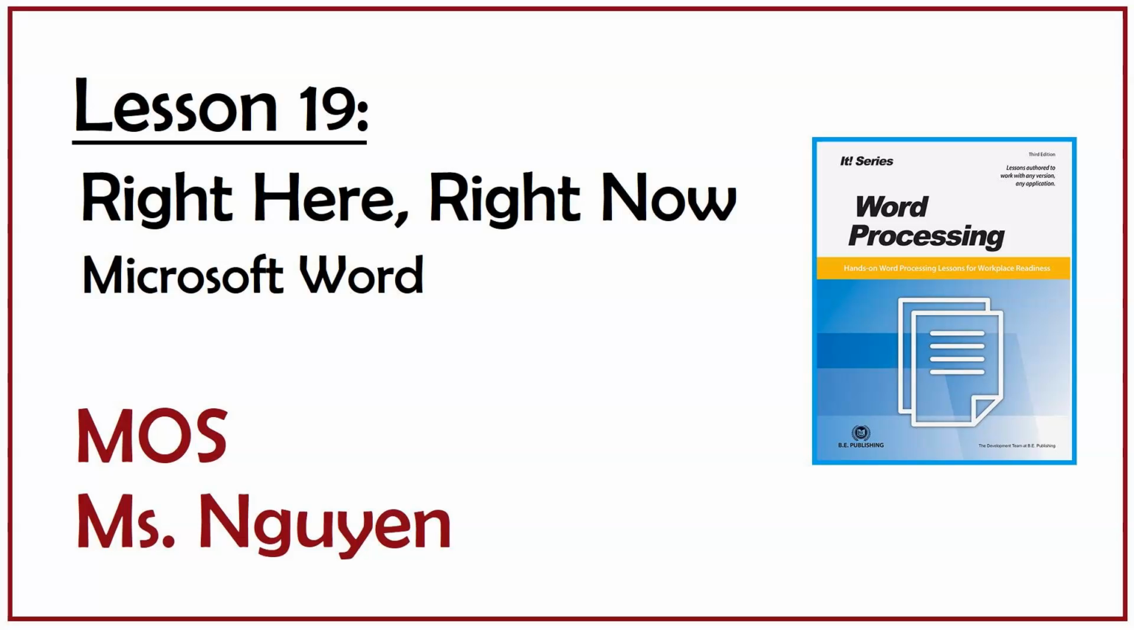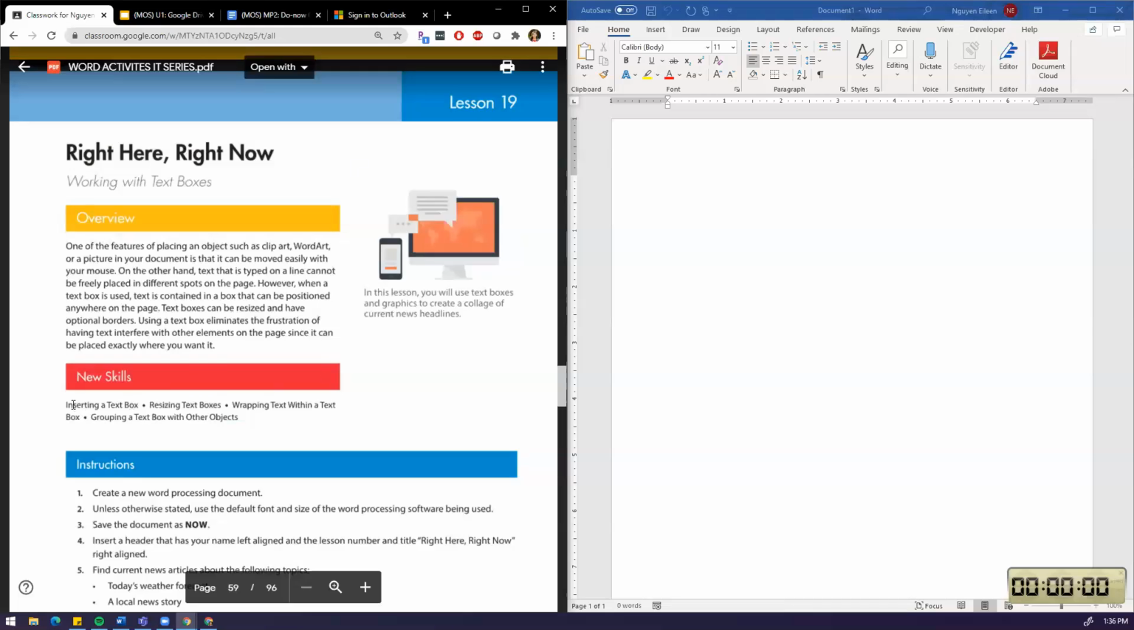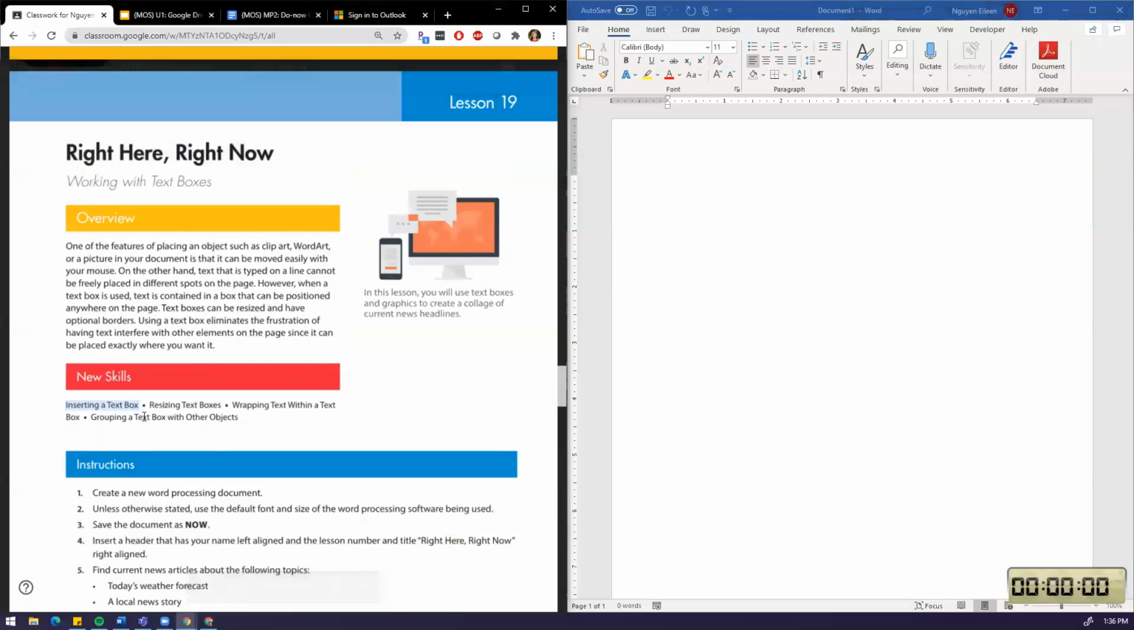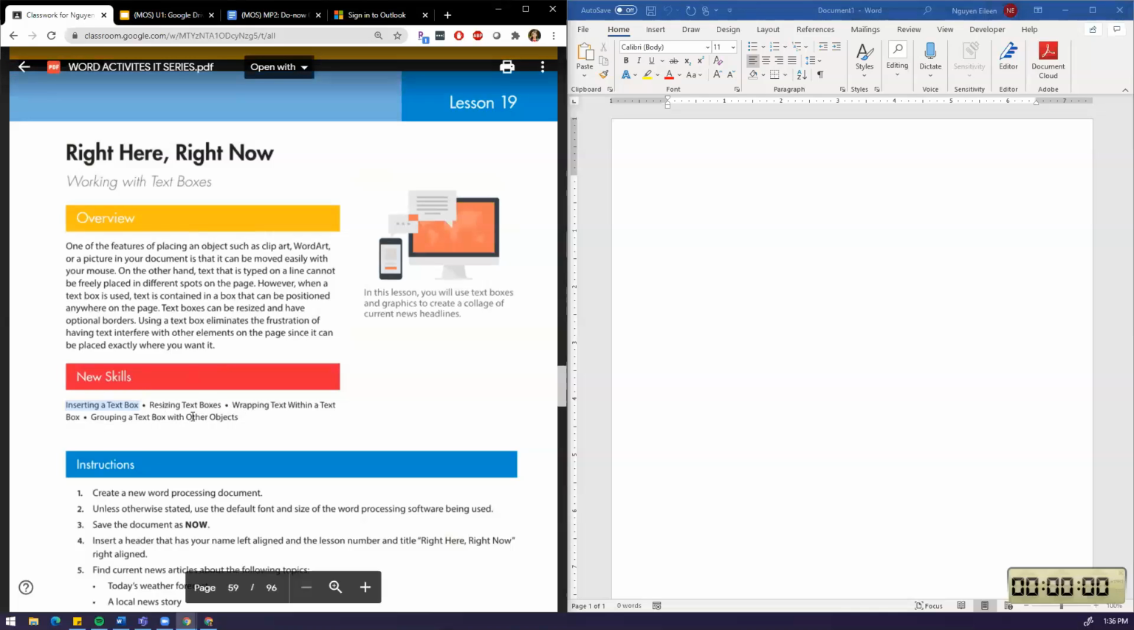So welcome everybody. I am doing lesson 19 right here, right now. In this lesson, the skills you're going to learn are all based on using a text box, resizing text boxes, wrapping text, and grouping text boxes. A lot of these skills we've done before. You learned these skills in shapes, but now you're doing it in text boxes.